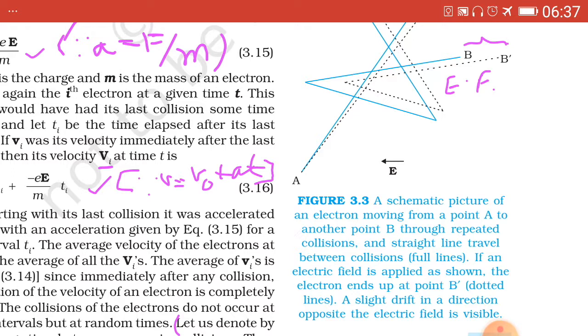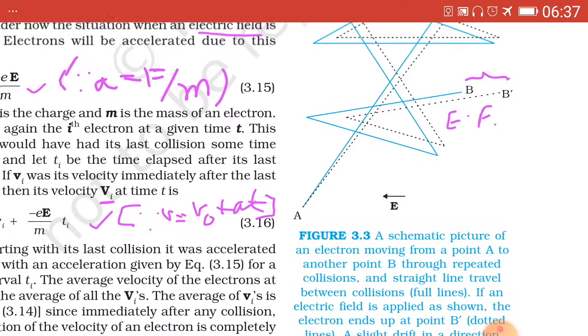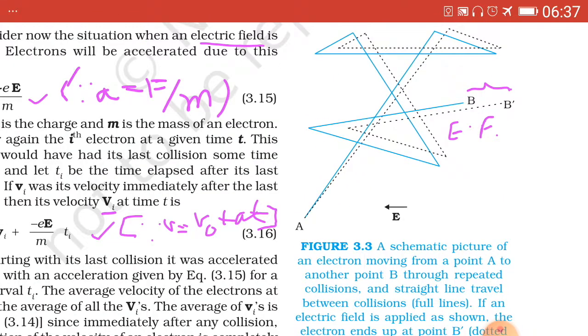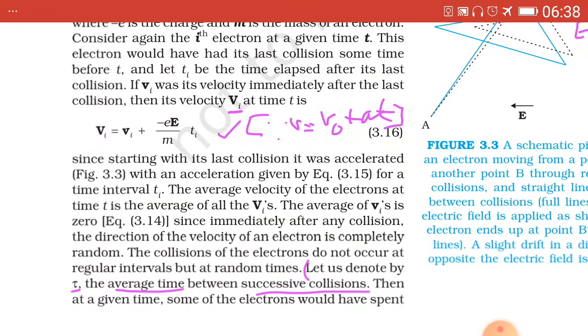Now this drift velocity is opposite to the electric field. Drift velocity B dash is shown on the right hand side, and the E vector in the figure is in the left direction, the arrow pointing towards the left. So the direction of drift velocity is opposite to that of the electric field, that is electric field intensity. Now from those two equations we go ahead.